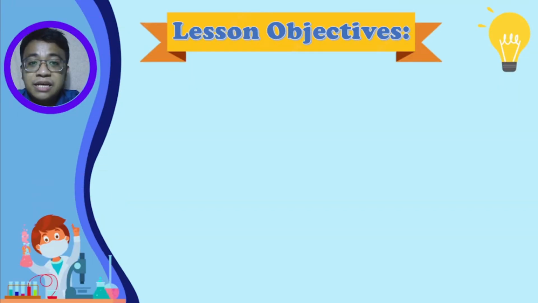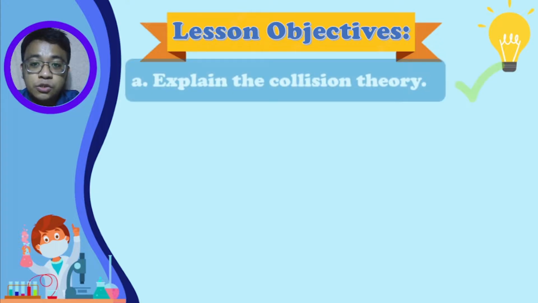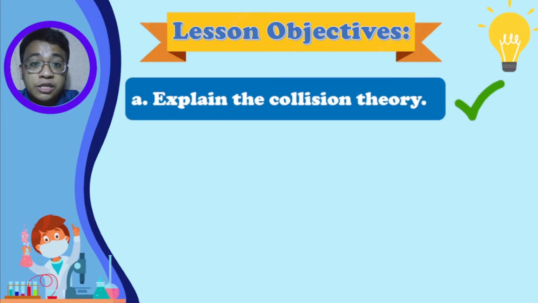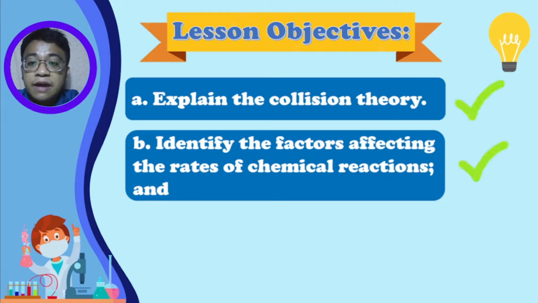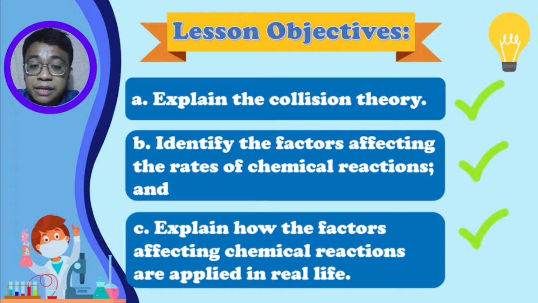At the end of this lesson, through interactive activities, you are expected to explain the collision theory. Second, identify the factors affecting the rates of chemical reactions. And explain how the factors affecting chemical reactions are applied in real life.